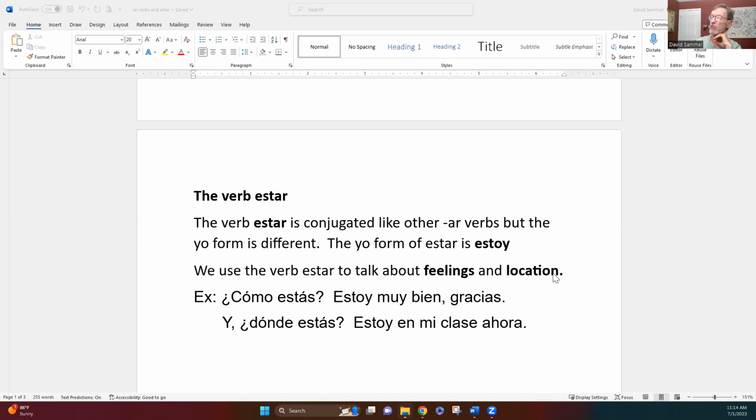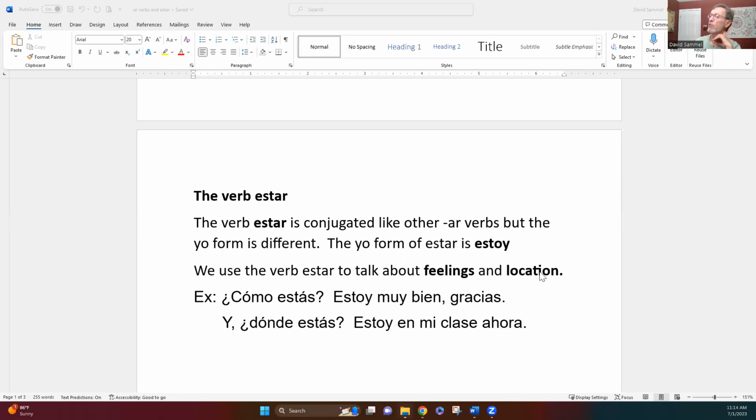and also location. Now, I know those are kind of disparate ideas there, but that's just Spanish. You can't really ask why. It's just what it is. So that's why we ask, ¿Cómo estás? What I'm really asking is, how are you feeling today? Are you happy? Are you sad? Are you angry? What's going on with you? And in this case, I happen to be good. So I go, estoy, notice my yo form, muy bien, gracias.